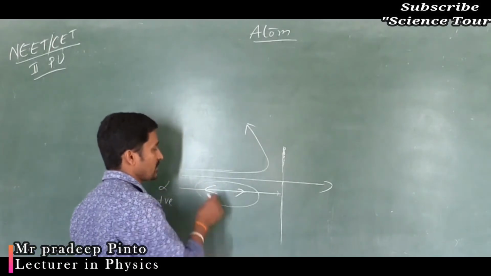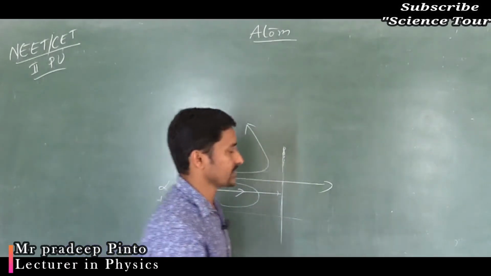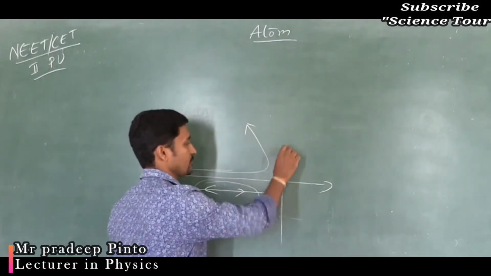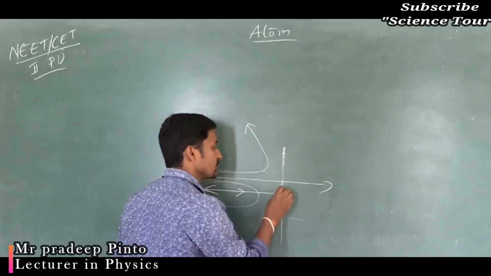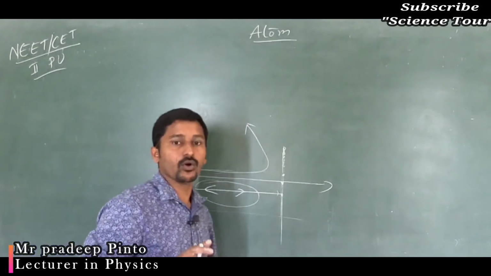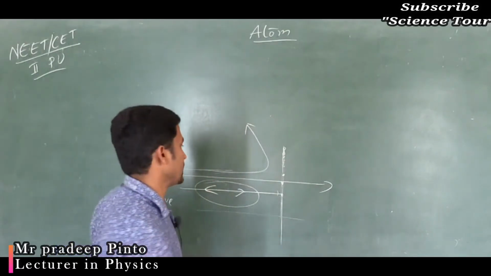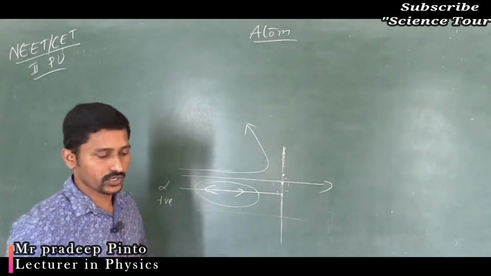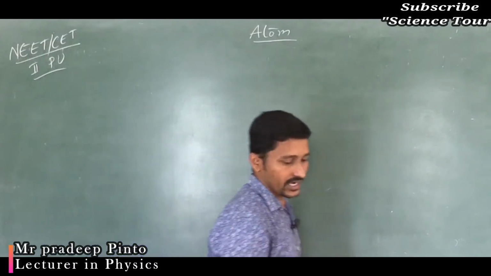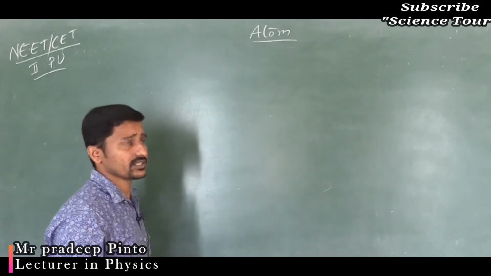In the experiment, most of the alpha particles passed through. So Rutherford gave the explanation that the positive charge is concentrated at the center of the atom, and since the atom as a whole is neutral, the negative charges, already found at that time, were surrounding it. So the atom is totally neutral, and he gave two explanations: one for the impact parameter, another for the radius of the closest approach. The radius of the closest approach is nothing but the distance between them.